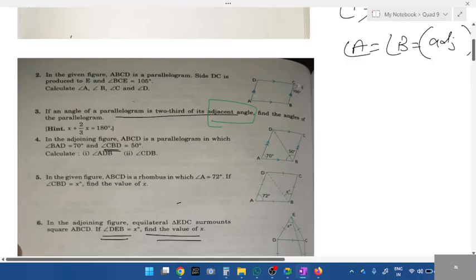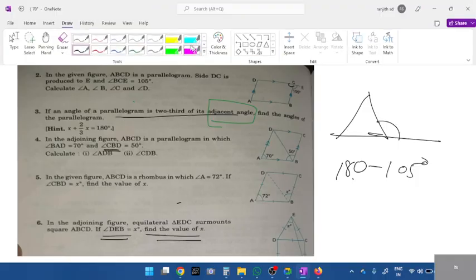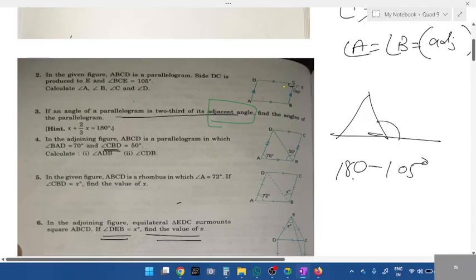Next, exterior angle is 105. It's a straight line. Do you all know the straight line concept? In a straight line, what's the total value, students? 180 degrees. So if outside it is 105, what is angle DCB? 180 minus 105, you get 75.